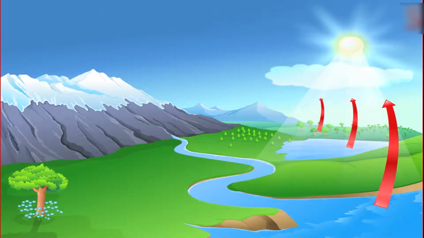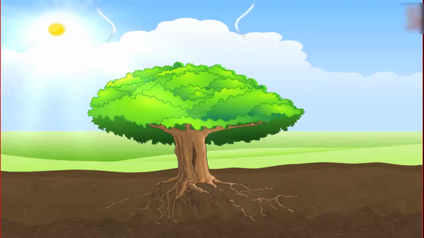The various water bodies like land, lakes, rivers and oceans are the main sources that send a constant supply of water vapor. The water from the plants also reaches the air through the process of transpiration.